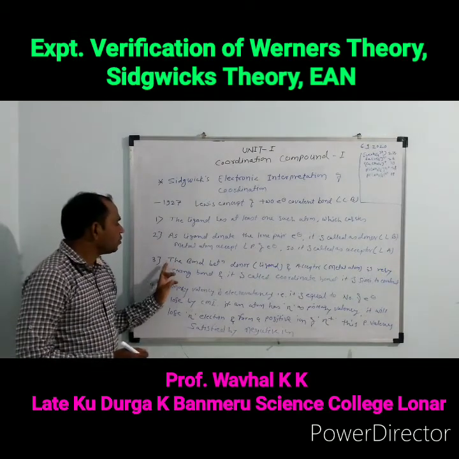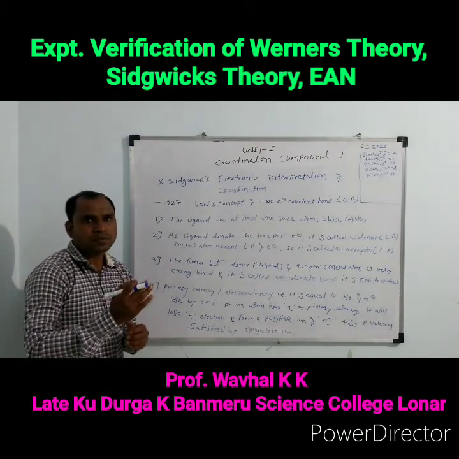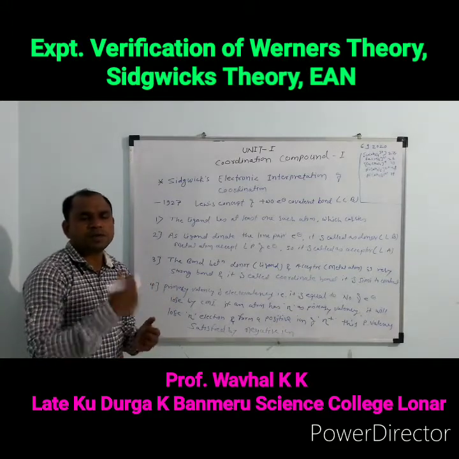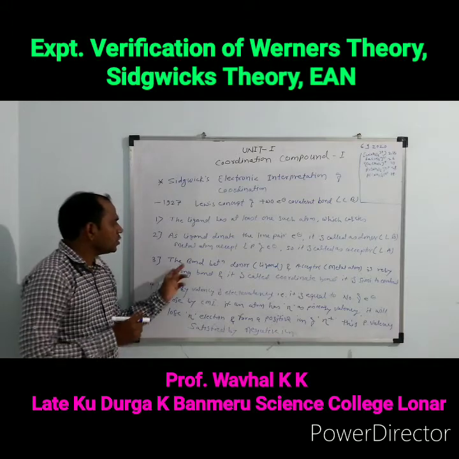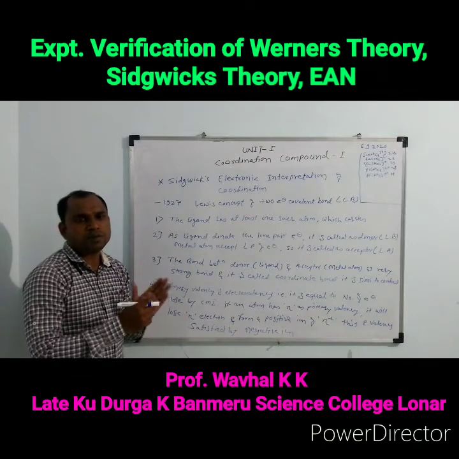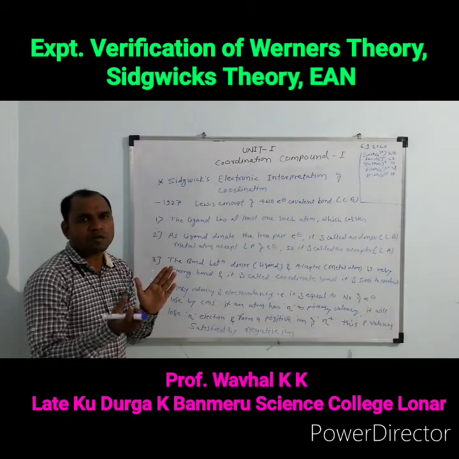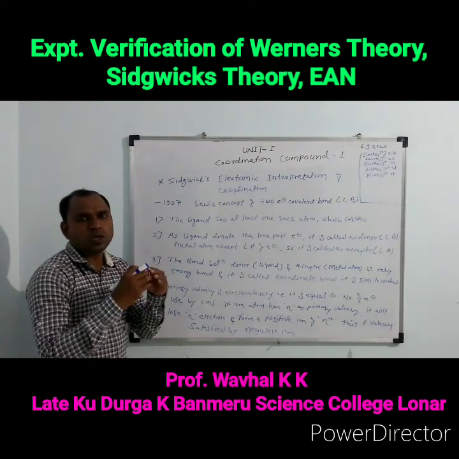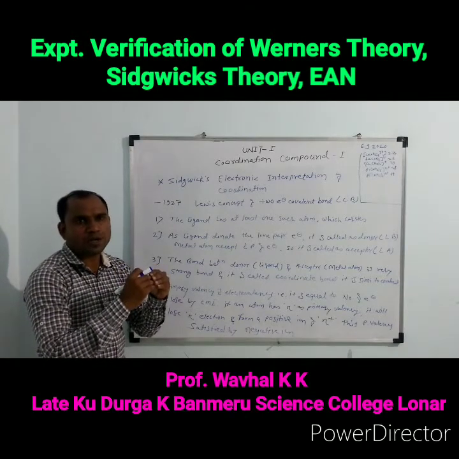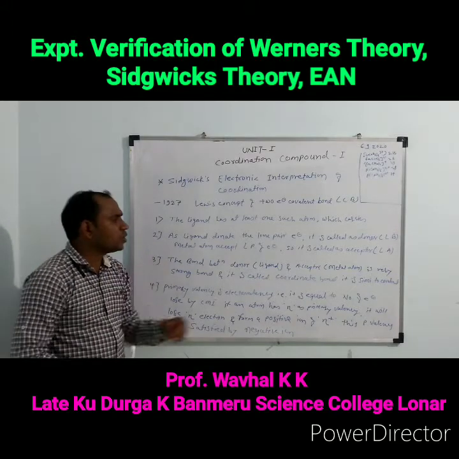See here, the third interpretation, the bond between donor and acceptor. Which atom donates the electron pair? The ligand donates the electron pair. And which atom accepts the lone pair of electrons? The central metal atom accepts the lone pair of electrons. It means that the ligand donates the lone pair of electrons to the central metal atom, the central metal accepts the lone pair, and in between the ligand and the central metal atom a bond is formed. This bond is called the coordinate bond, and it is a very strong bond, similar to the covalent bond.